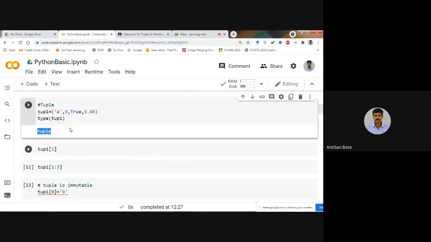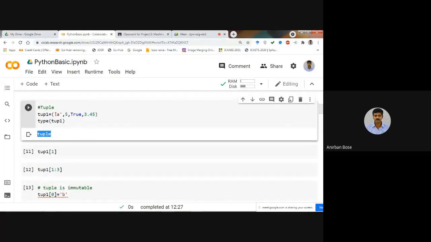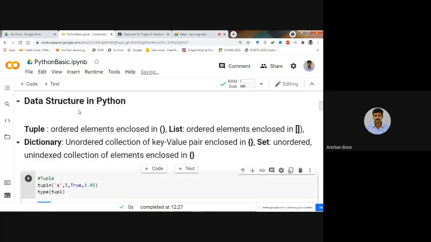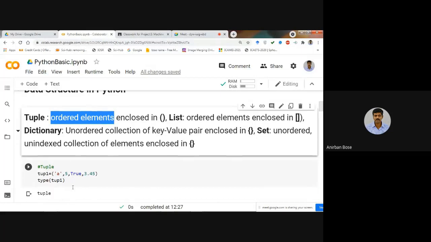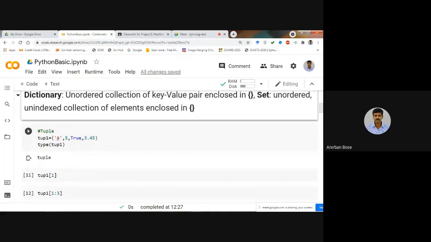Now suppose you want to extract one of the values of the tuple. Since a tuple is ordered elements, order is important, which means it is indexed. Each element has a particular index, and index generally starts from 0. So at index 0 it is the string A, at index 1 it is 5, then True and 3.45.